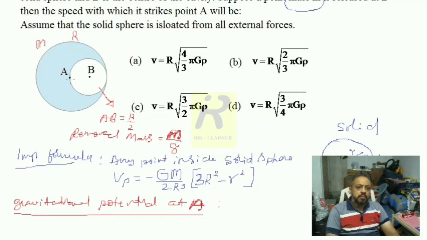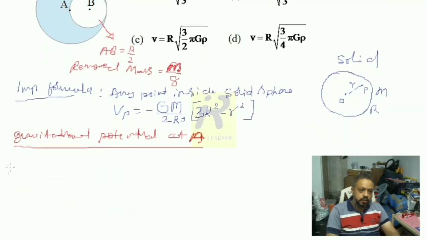Now at point A, the gravitational potential due to the complete sphere should be found first. For this, in this formula you have to put small r equal to 0.